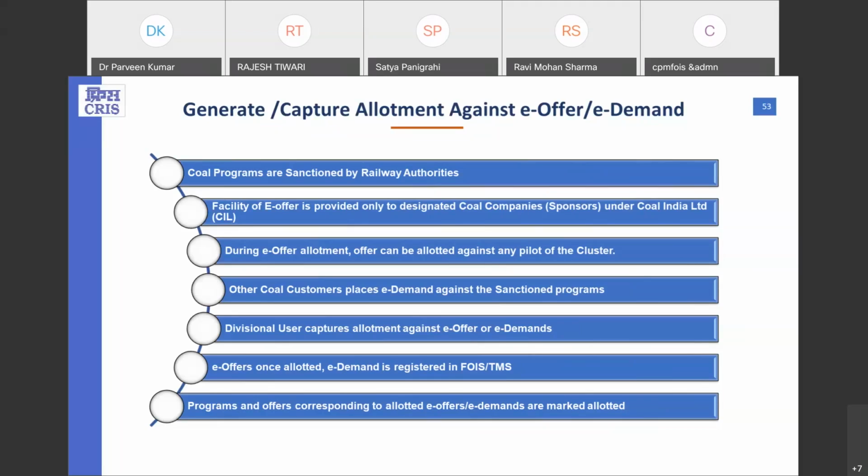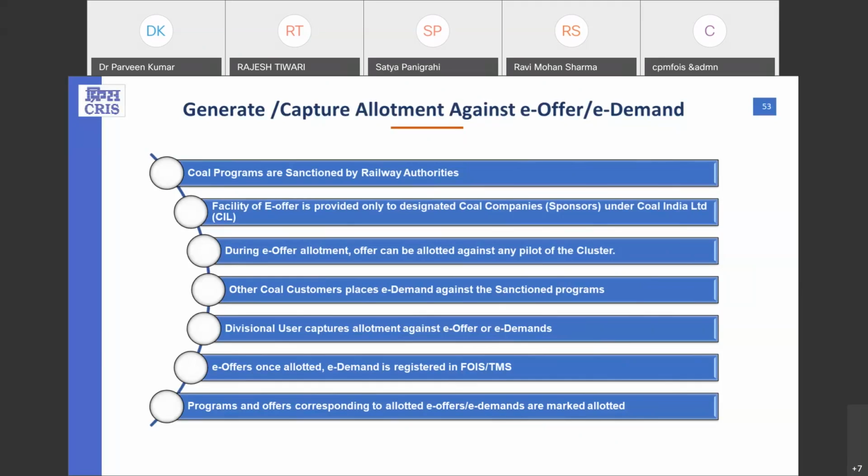One thing I would like to highlight is that this concept of e-offer, and for non-CIL sponsors precisely e-demand, is all happening for priority C traffic, because we are dealing with two types of traffic within RAS. One is priority C, which is the program traffic, and the other is priority D traffic, which is the non-program traffic.